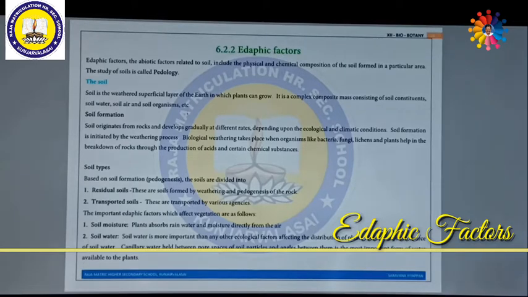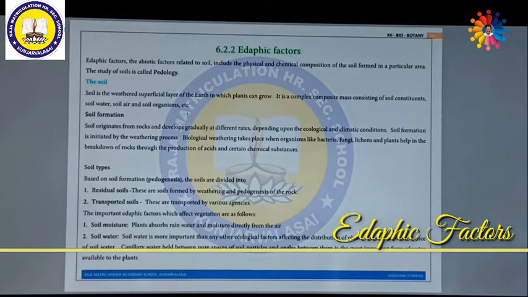What do you mean by residual? These are soils formed by weathering and pedogenesis of the rock. Then transported soil. Transported means the soil originally does not belong to that particular place; it has been transported by various agencies. The important edaphic factors which affect vegetation are, first, soil moisture. Soil moisture is a very important part